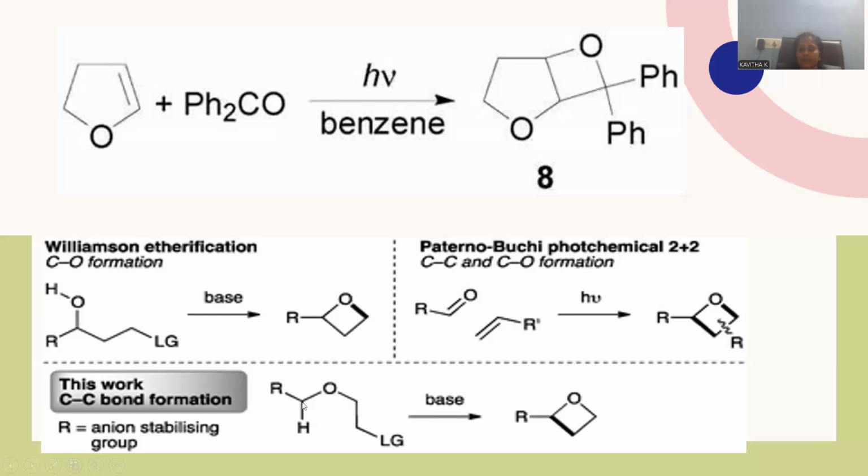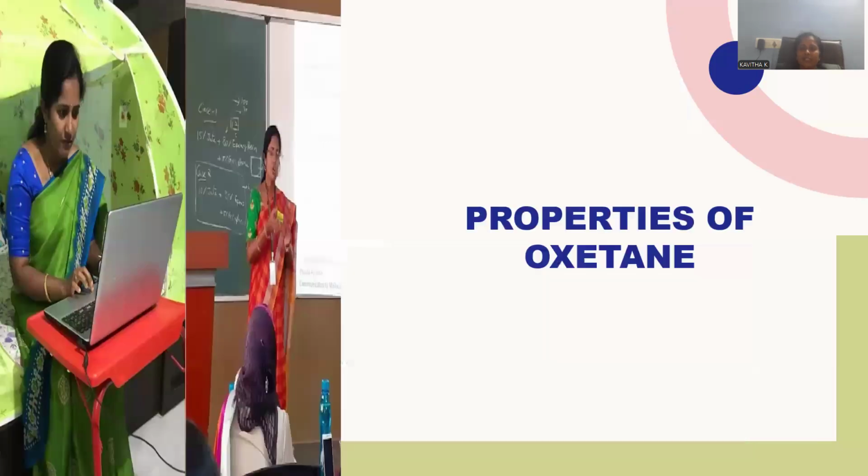The reaction proceeds by the carbanion intermediate, which binds upon this carbon atom, and ultimate removal of the leaving group is possible, generating the four-member ring system with the alkyl substitution at the second position. This is the way a range of reactions are mentioned in order to synthesize these four-member ring systems called oxetanes. Let me enter into the next segment called properties of oxetane.